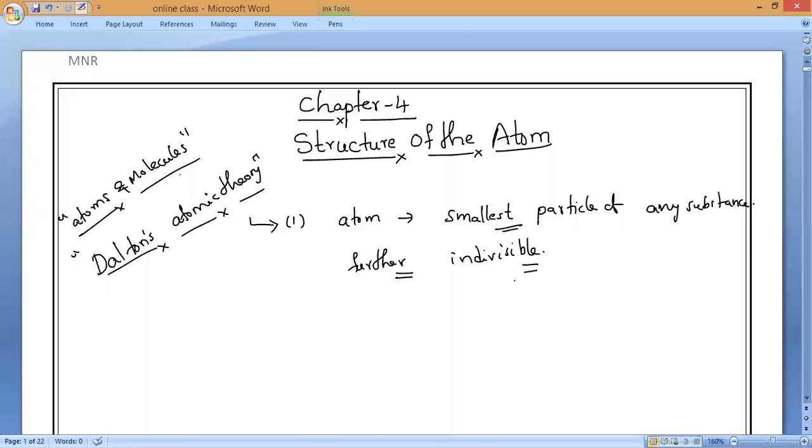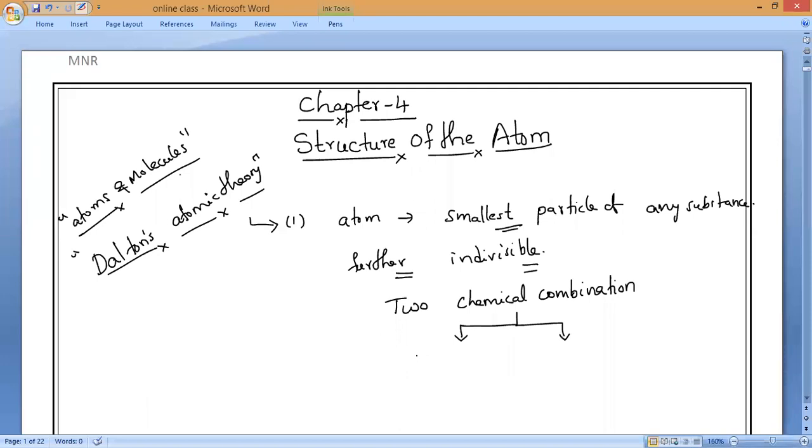But Dalton's atomic theory was able to explain the two laws of chemical combination. Do you remember the laws of chemical combination? Anyone? All of you? We studied so many days. Two laws of chemical combination. Anyone can tell? Law of conservation of mass.